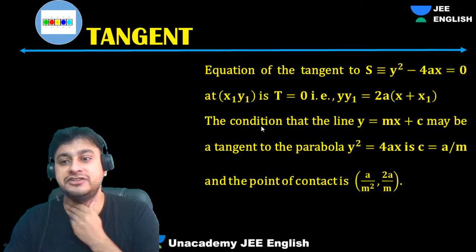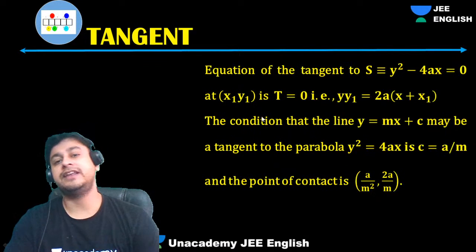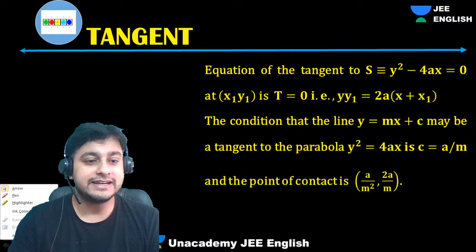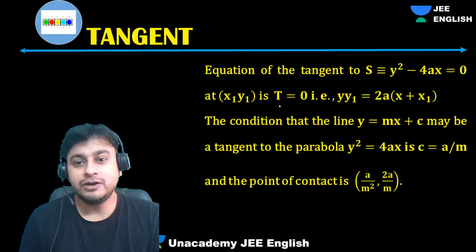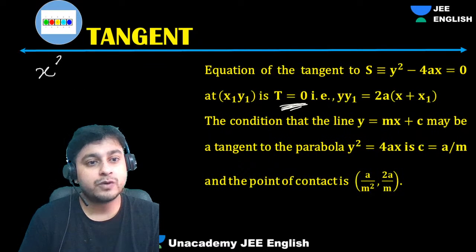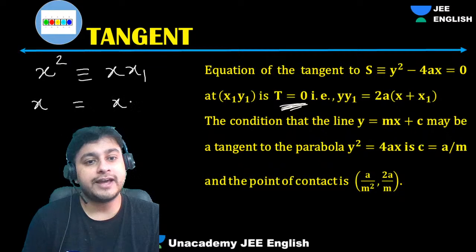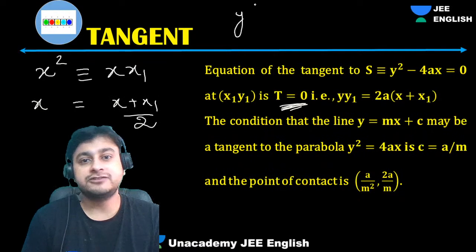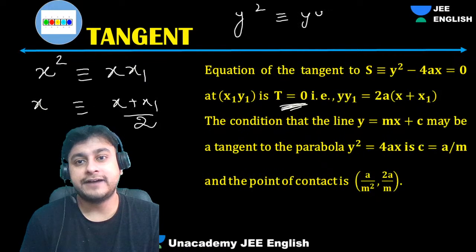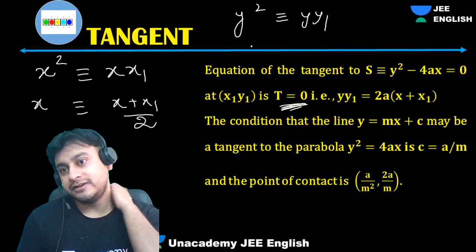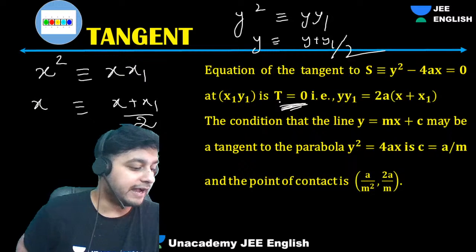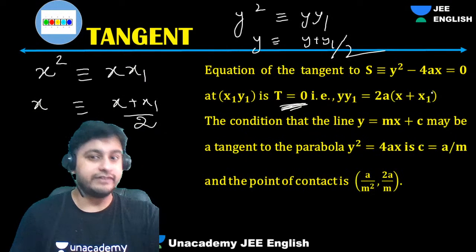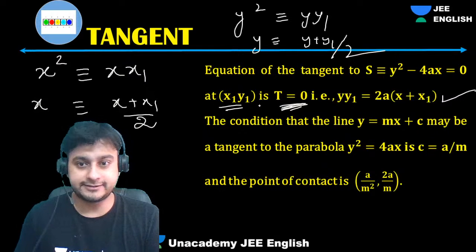Okay, now the tangent. Guys, the tangent is very important. Okay, so guys, one method is this. Everyone knows this. One method is what? T equal to 0 method, right? We have done this, right? X square is changed to what? X x1, and x is changed as what? X plus x1 by 2. Remember? And y square is changed as y y1, and y is changed to y plus y1 by 2, isn't it? Remember, I have discussed this concept. Okay, this is what we do. Directly we can get the tangent at x1 comma y1, isn't it?